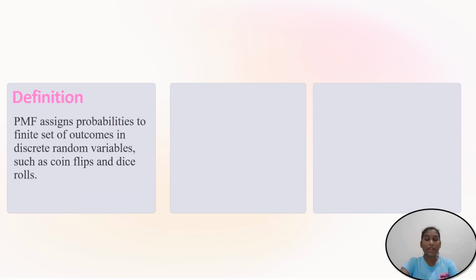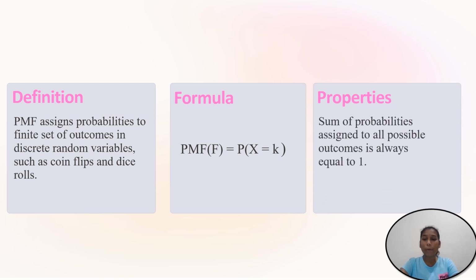Next, let us see the definition. Probability mass function assigns probabilities to a finite set of outcomes in discrete random variables such as coin flips and dice roll. Let us see the formula. Probability mass function f(k) is equal to P(X = k). Next, let us go with the properties. The sum of probabilities assigned to all possible outcomes is always equal to 1. This condition must be satisfied.